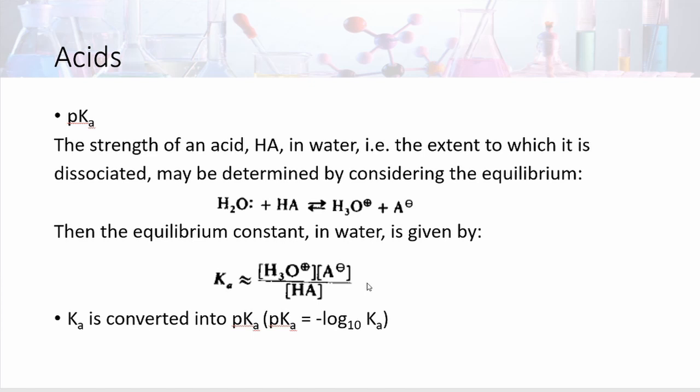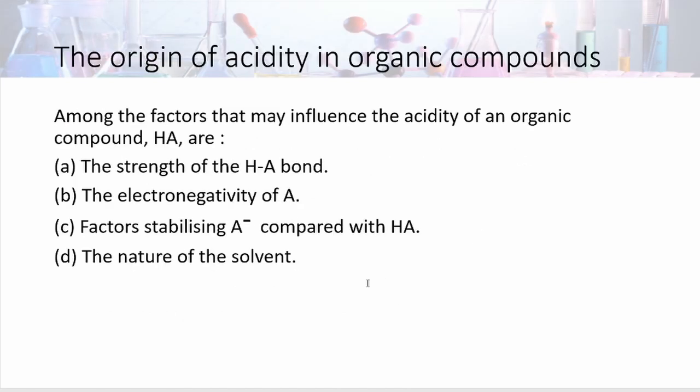Acid strengths are determined in pKa form, pKa values. The strength of an acid HA in water, that is the extent to which it is dissociated, may be determined by the equilibrium. When H2O reacts with HA acid, it gives H3O plus and A minus. Then the equilibrium constant in water is given by Ka, which is approximately equal to the concentration of H3O plus into the concentration of A minus divided by HA. Ka is converted into pKa. pKa is nothing but the minus log base 10 of Ka.